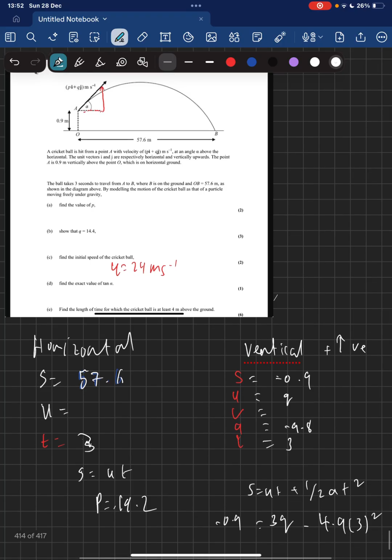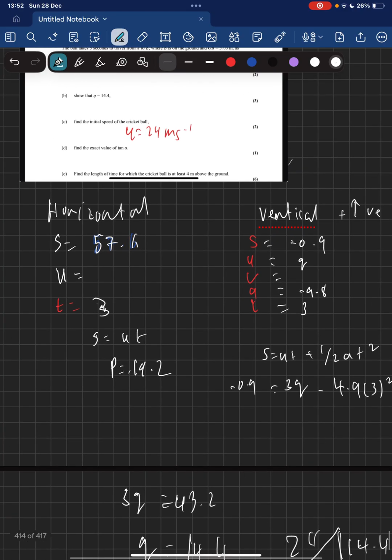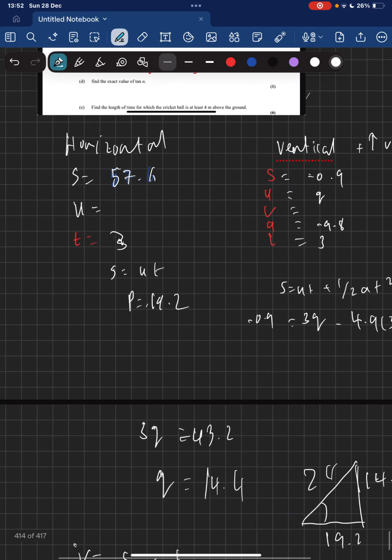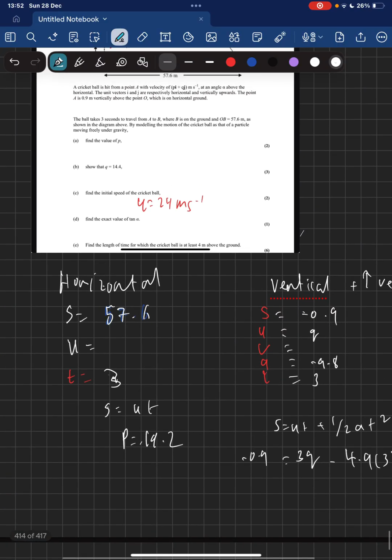Because we know once it hits the ground, the displacement will be minus 0.9. The reason why it's 0.9 is because we are standing 0.9 meters above the ground. So if it hits the ground, it's gone down 0.9. We know that u is equal to Q, a is equal to minus 9.8, and it hits the ground in 3 seconds. So all we need to do is substitute that in, rearrange, and 3Q is equal to 43.2, so Q equals 14.4. So far so good.